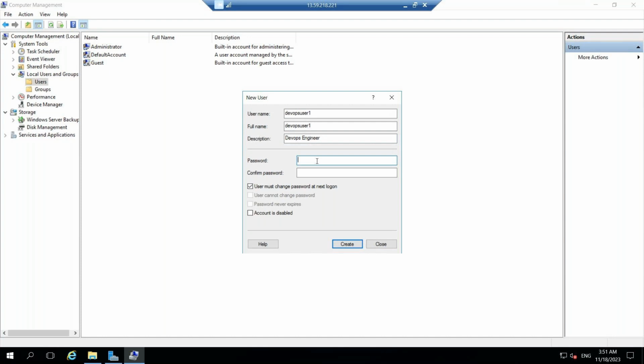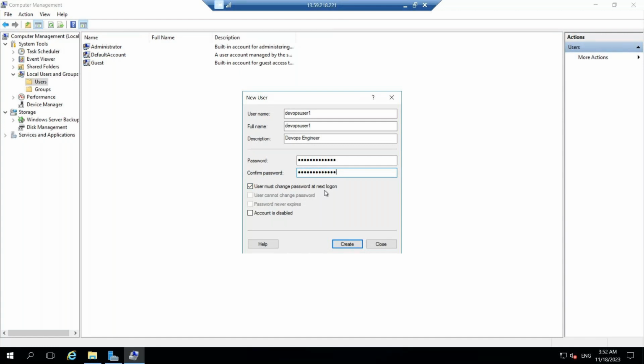A strong password we need to provide here. Otherwise, it will not be allowed. Okay. So I can give a strong password with the combination of special characters, small letters, capital letters, and numbers. Right. So here one checkbox is there: User must change password at next log on.